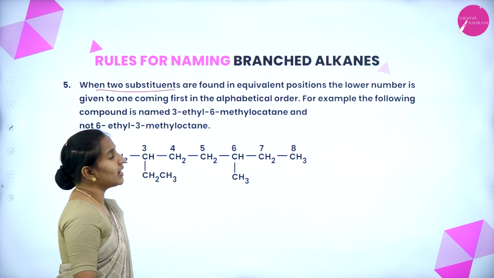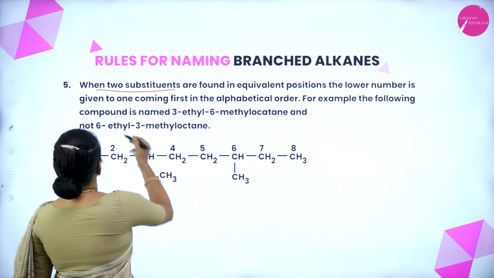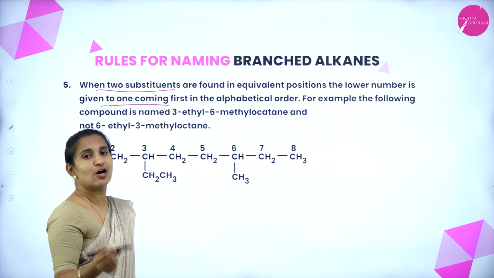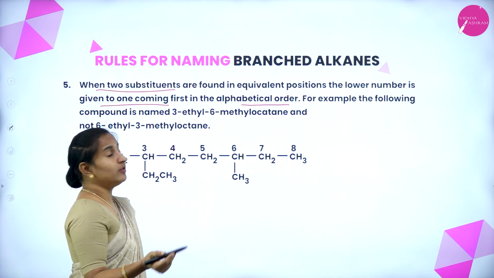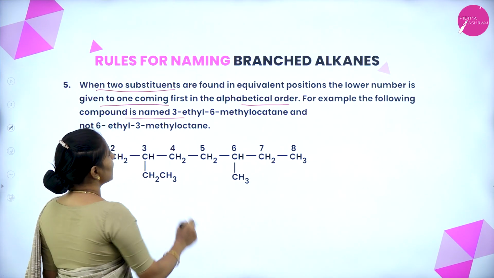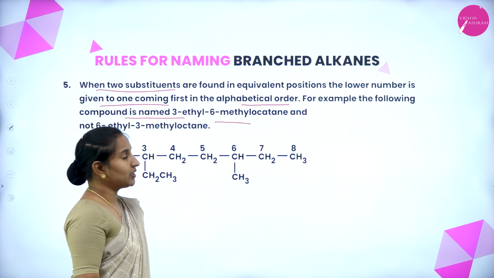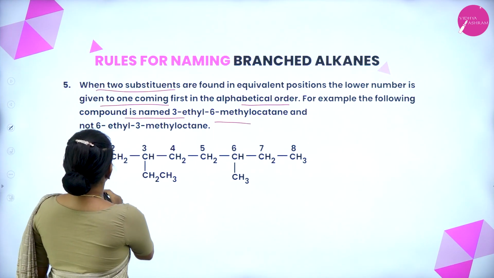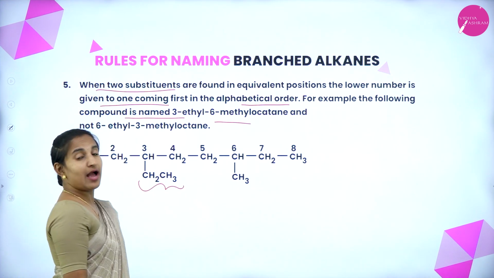When 2 substituents are found in equivalent positions, the lower number is given to the one coming first alphabetically. For example, the following compound is named 3-ethyl 6-methyl octane. At carbon number 3, we have an ethyl group.